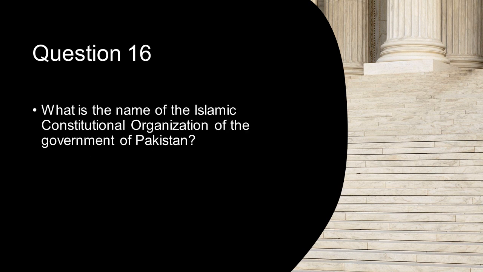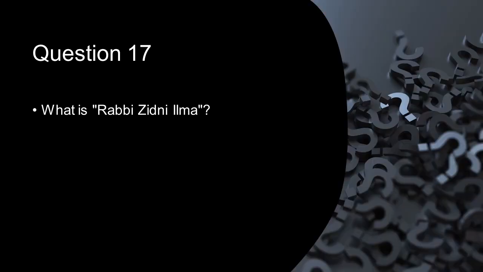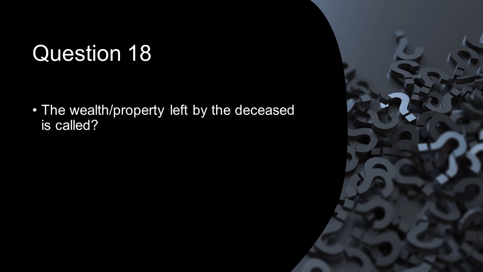What is the name of the Islamic constitutional organization of the Government of Pakistan? Council of Islamic Ideology. What is Rabbi Zidni Ilma? Quranic verse. The wealth or property left by the deceased is called Taraka.